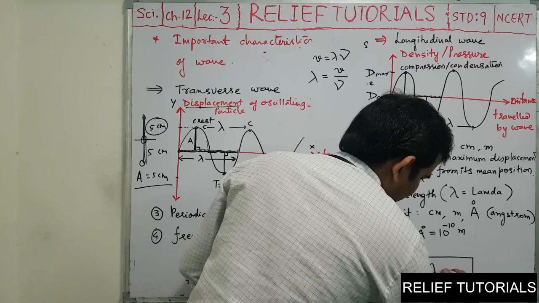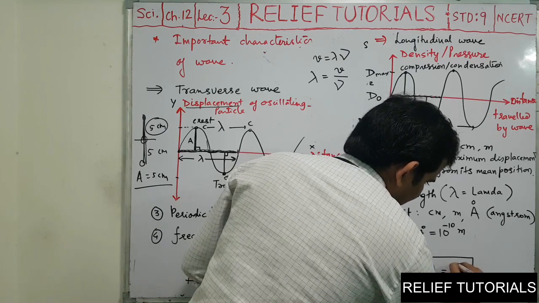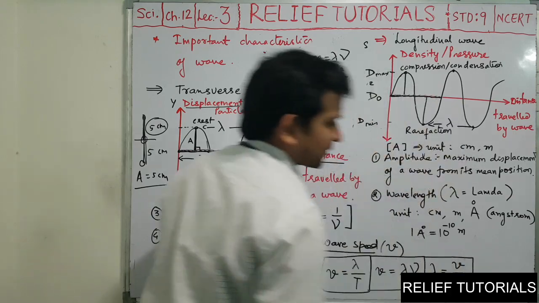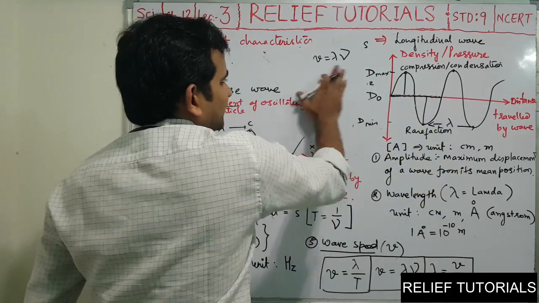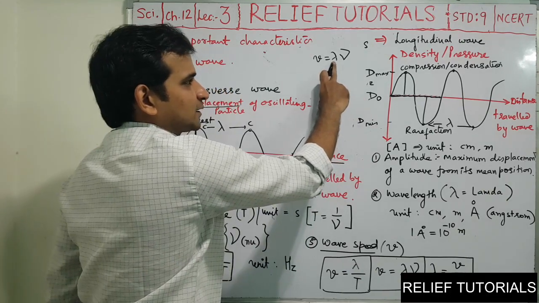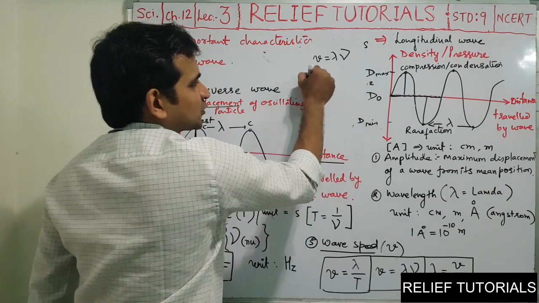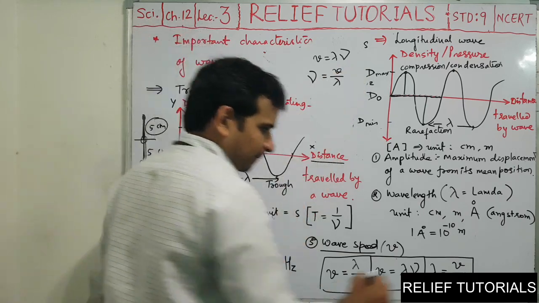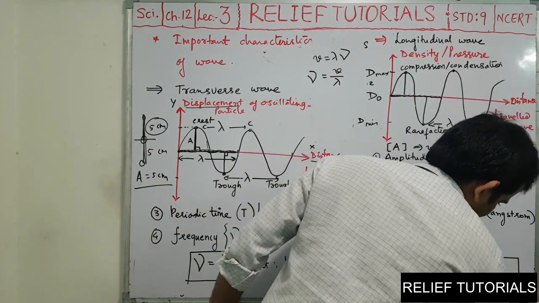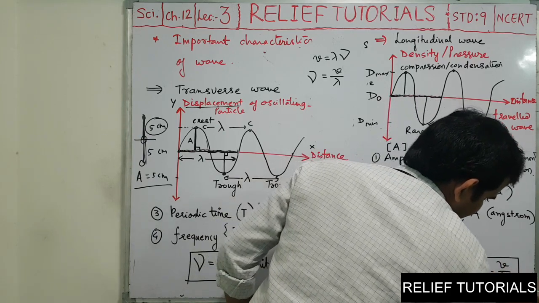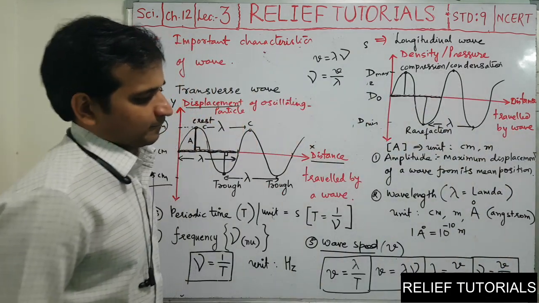Lambda is the symbol for wavelength. v means speed by frequency, and same thing you can do for frequency. If you want to form the formula for frequency, transfer this lambda to the denominator. So frequency is equal to speed by lambda.